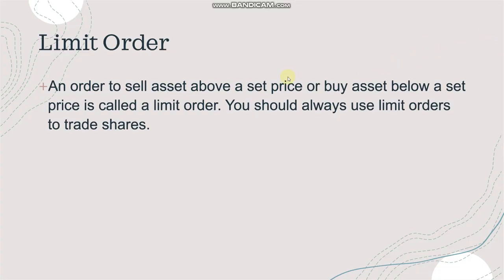Anyway, what is a limit order? An order to sell an asset above a set price or buy an asset below a set price is called a limit order. You should always use limit orders to trade shares. A limit order is the favorable order for all traders. It is a better price at which you are willing to buy or sell an asset. It is advisable to go for limit orders if possible.